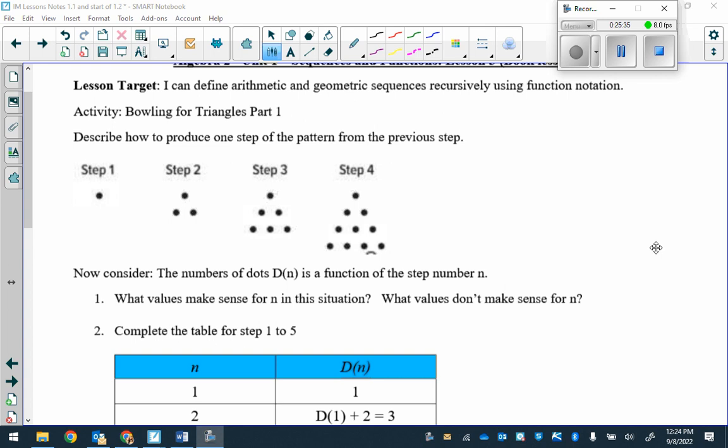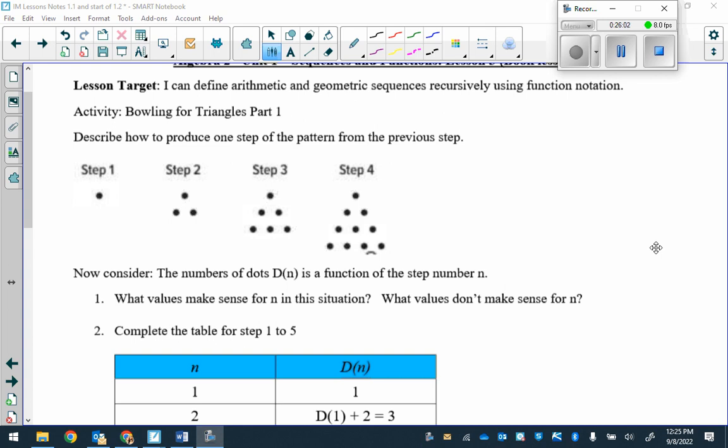Yeah. A whole number. Is that the same regarding steps? Right. So for n, what would make sense are whole numbers. 1, 2, 3, 4, so on. What would not make sense in terms of steps?